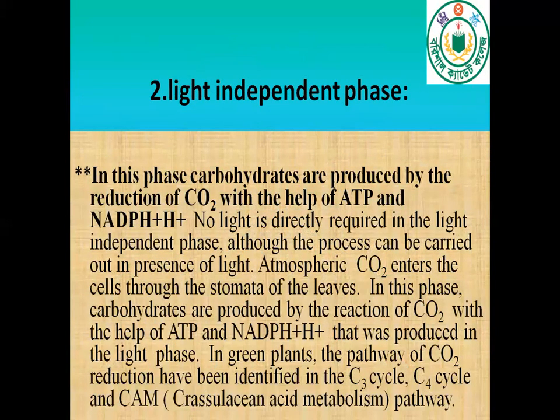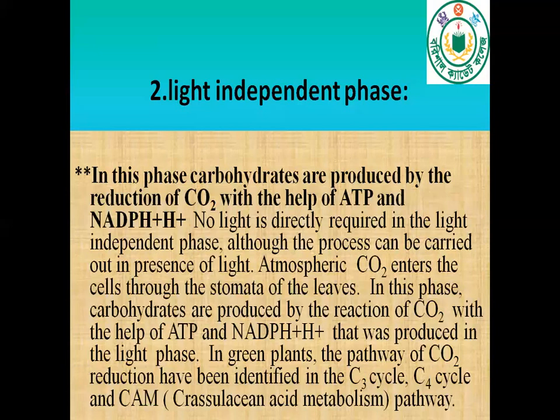Light independent phase. In this phase, carbohydrates are produced by the reduction of carbon dioxide with the help of ATP and NADPH2. No light is directly required in the light independent phase, although the process can be carried out in the presence of light. Atmospheric carbon dioxide enters the cell through the stomata of the leaves. In this phase, carbohydrates are produced by the reaction of carbon dioxide with the help of ATP and NADPH2 that was produced in the light phase.